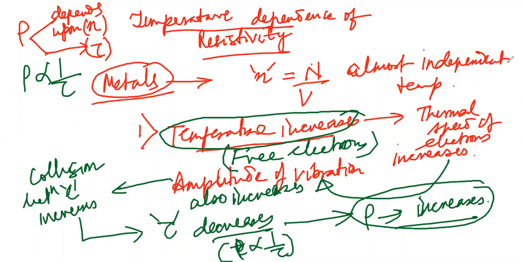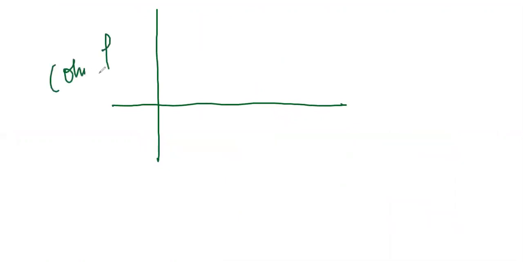Now, if I try to draw the graph to show how the resistivity in case of metals varies with temperature, the graph will be something like this. Over here, this is resistivity, taken in ohm meter, and the temperature is taken in Kelvin, and you will find the graph will follow something like this type of increase.